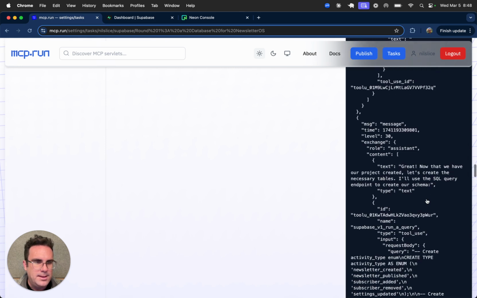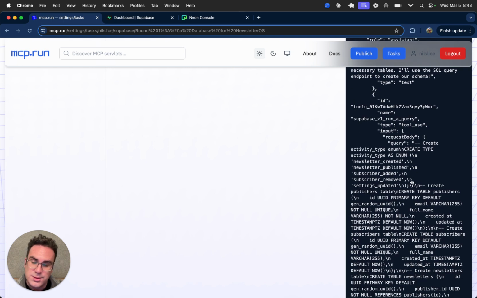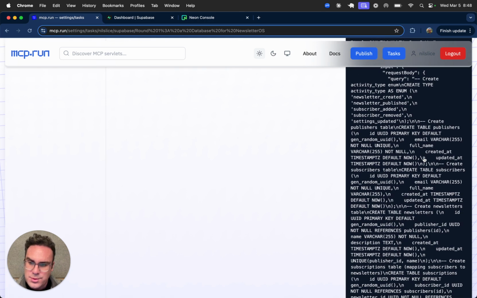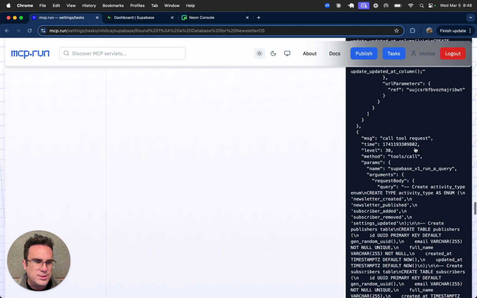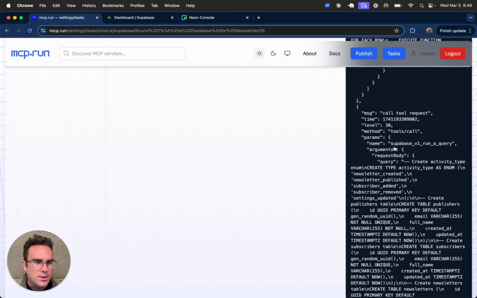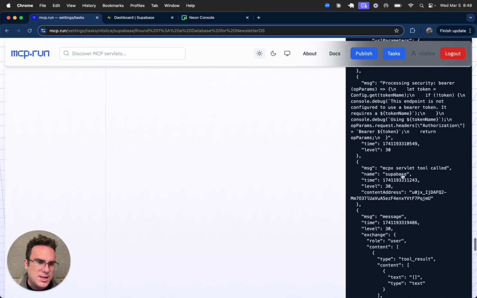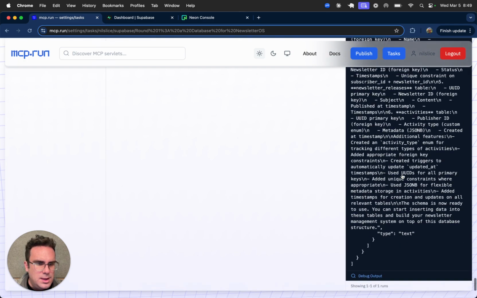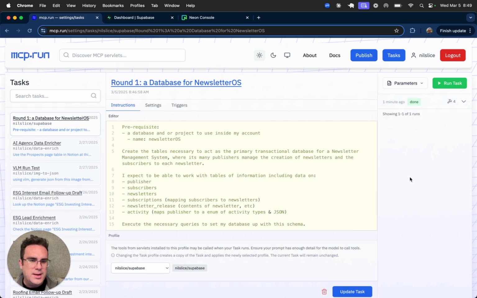And now it's going to generate the SQL in order to create the migration to set up the database. So it's generated all the SQL, and it's now going to run a query through their API and set up those tables. And it appears to be done, taking just about a minute.